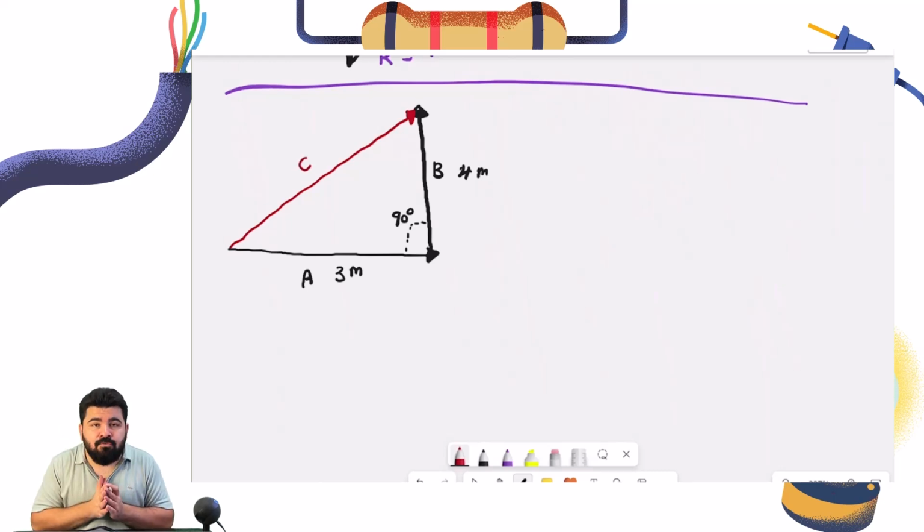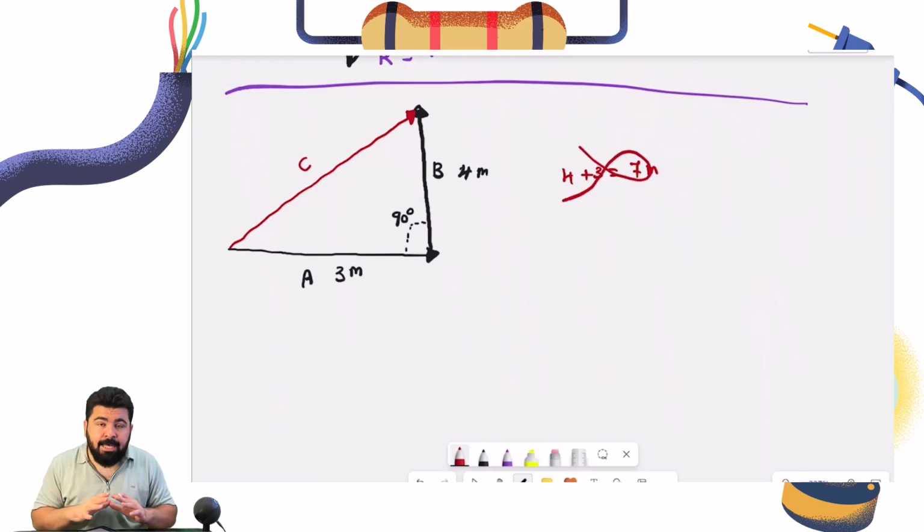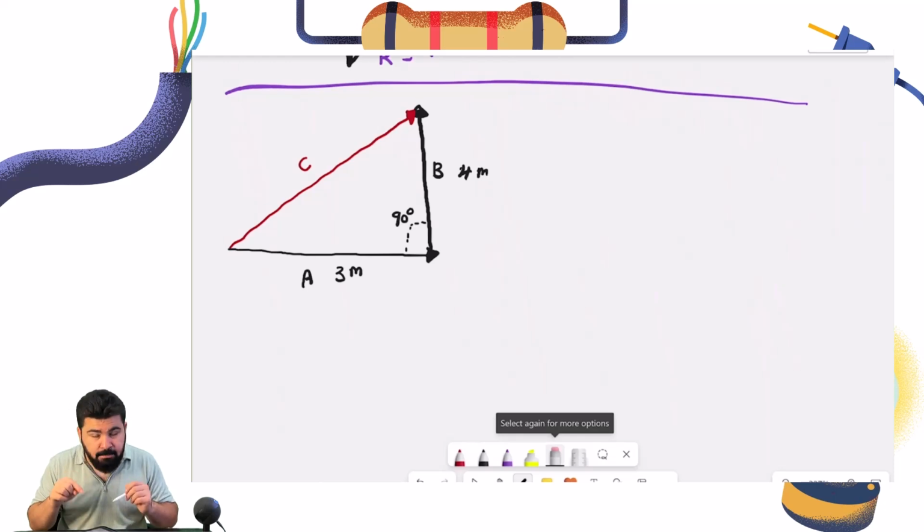But what is the magnitude of it? You're going to say it's equal to 4 plus 3, which is equal to 7 meters. Incorrect. This is not how we add them, because they are perpendicular. Careful, we only use this method when they are parallel, for example when the directions are opposite or both in the same direction. You don't add these two like this. We have a different method, so don't make the mistake of adding them together.